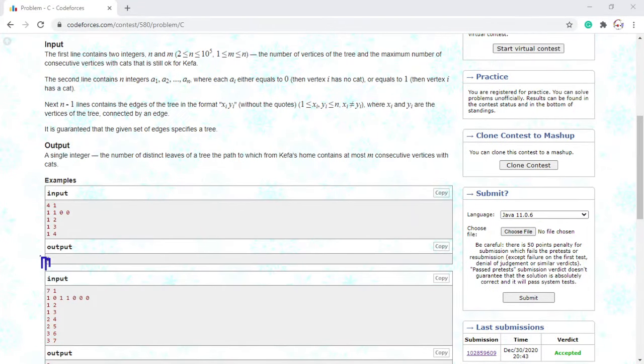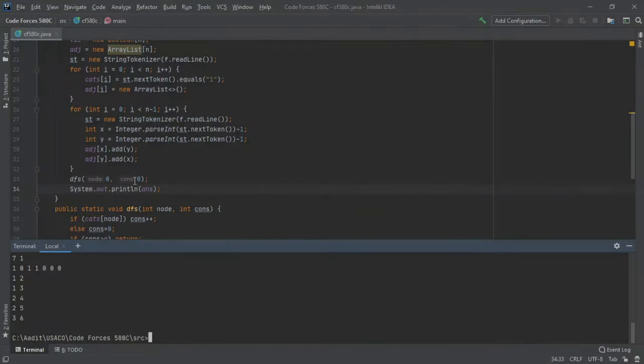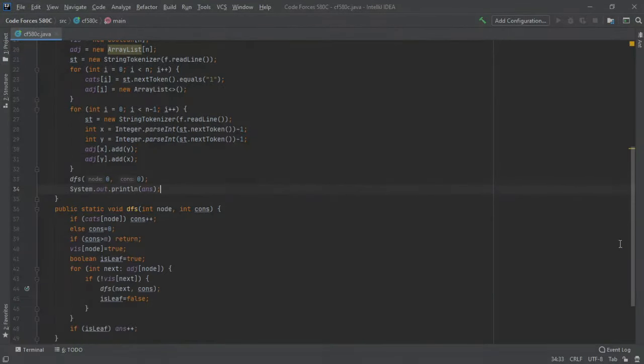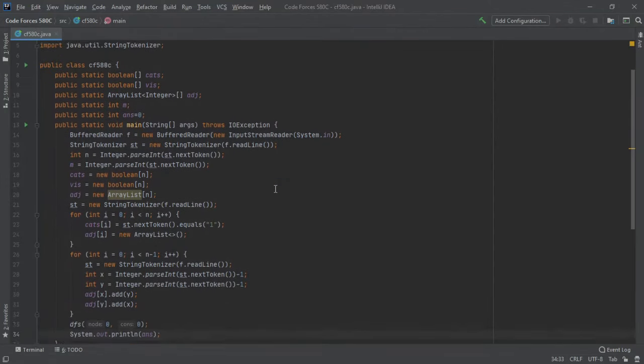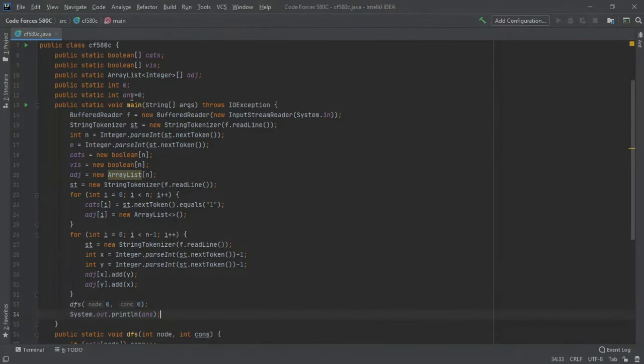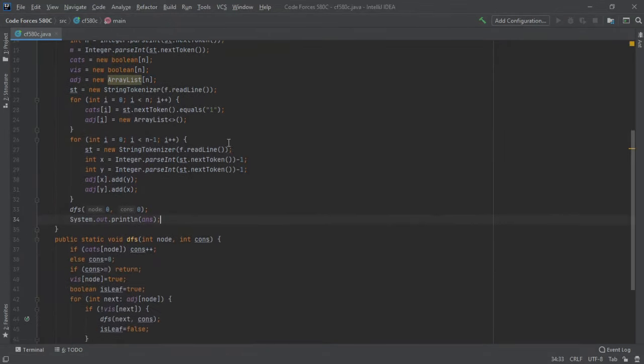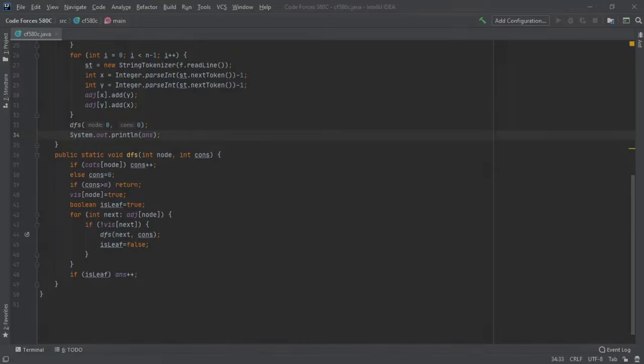If you do want to see my code one more time, I'll show it on the screen. I just wanted to say that I did start a GitHub repository full of Codeforces solutions. So let me quickly show you guys that, and in the meanwhile, you can take a look at this solution. So here is the main section. And here is the simple DFS.